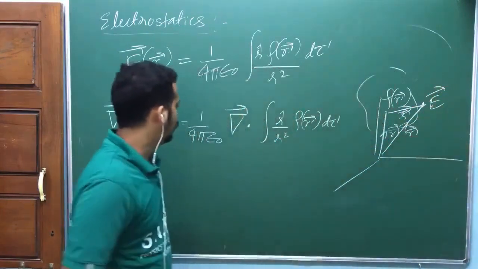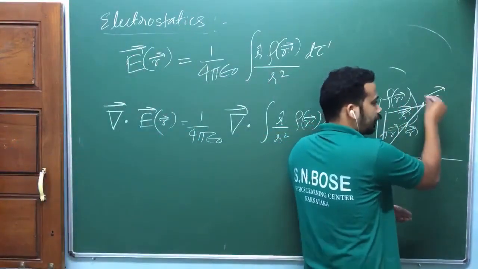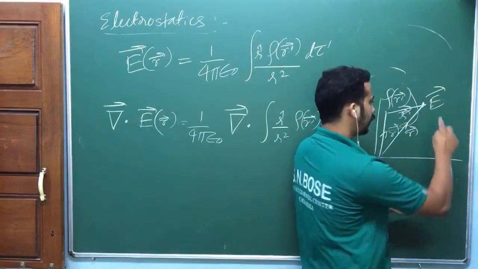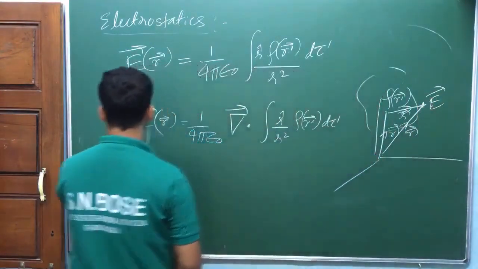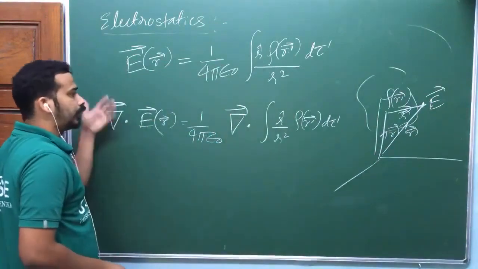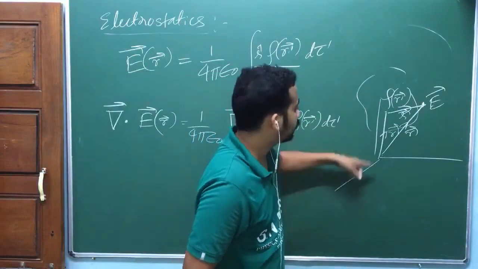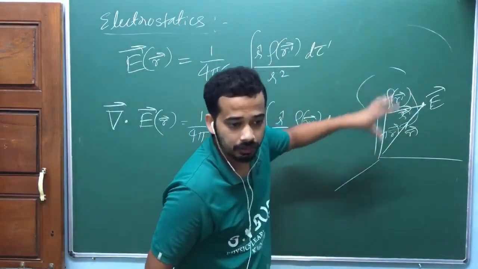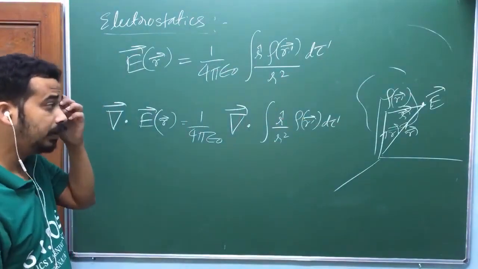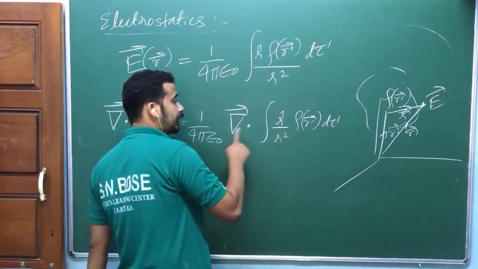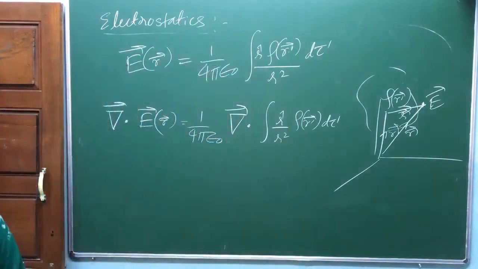When you take the divergence, you take the derivative with respect to this coordinate, this r: x, y, z. So this is dou by dou x, dou by dou y, dou by dou z. But this d tau, dx prime, dy prime, dz prime, is with respect to the source charges. Find the difference. Because of that fact, we can take it inside. Is that okay?